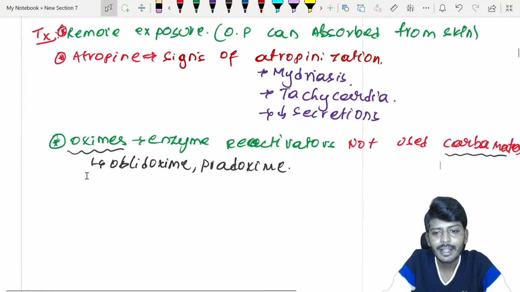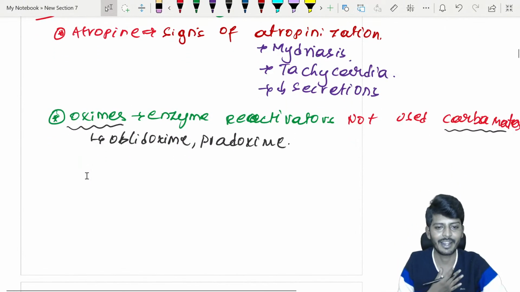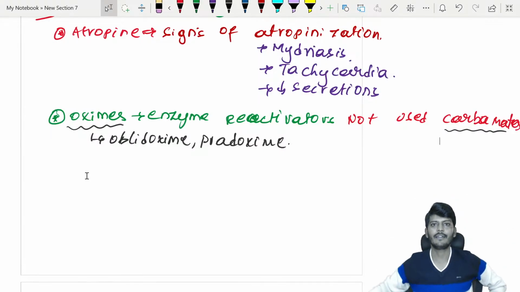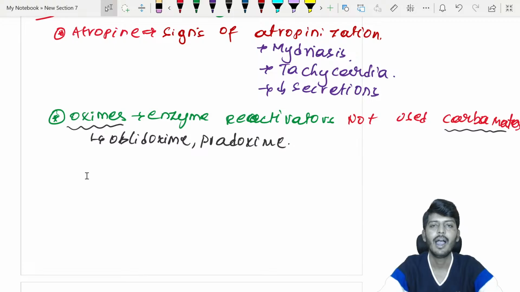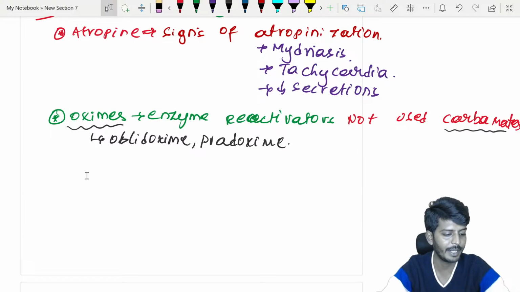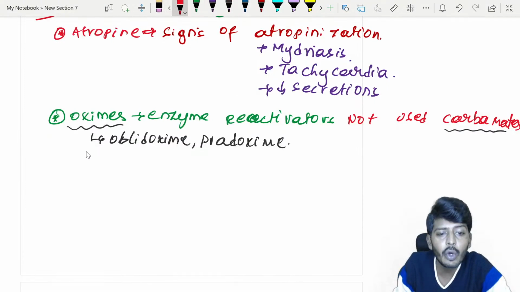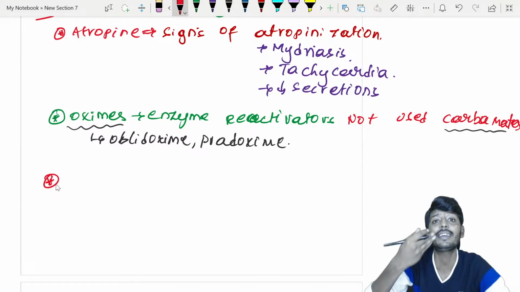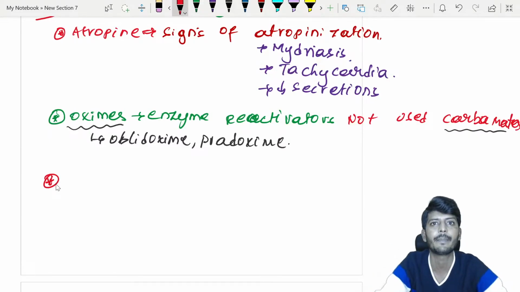Okay, sir, इतना करने से sufficient होता है क्या? If I was the examiner, I will give all of this in the questions itself, and I will ask you one simple thing. What parameter are you monitoring during the treatment of organophosphate poisoning? What will you monitor? Everybody tell me. Very good. Obidoxime and pralidoxime is correct. But मैं examiner होता ना, कोई एक पैरामीटर को मॉनिटर करते हो, मतलब you are going to check for acetylcholinesterase level itself, मतलब वो एंजाइम का लेवल कोई चेक करोगे आप. What you are checking?